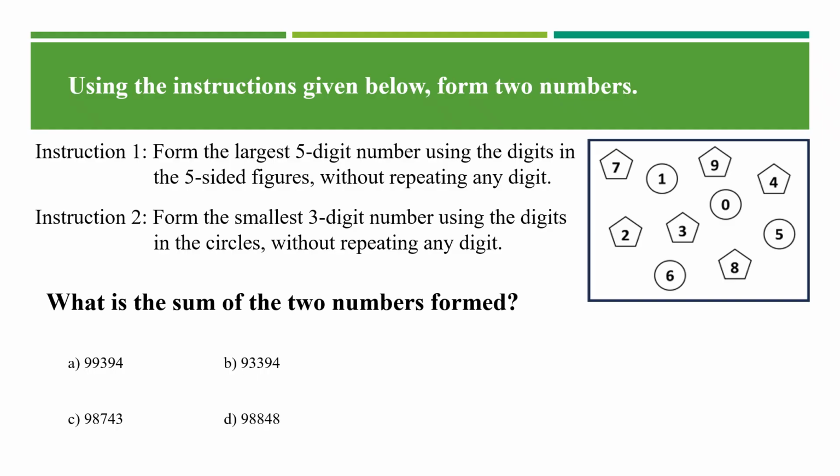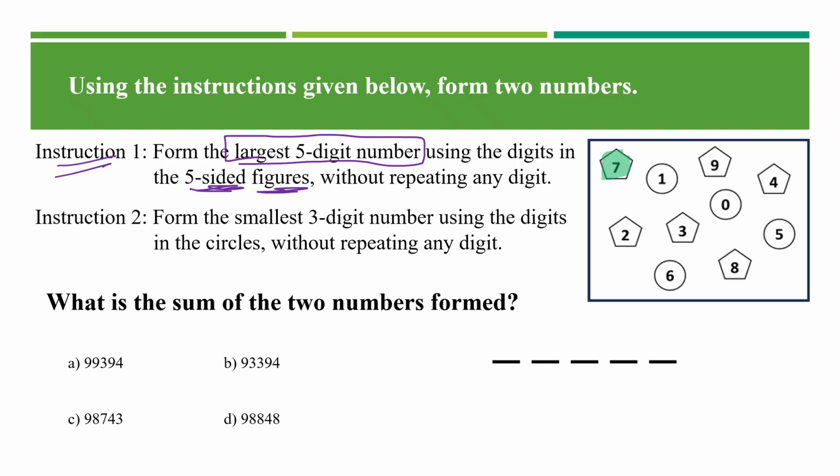Using the instructions given below, form two numbers. Okay, we'll have to form two numbers. There are conditions. The first instruction is the largest 5-digit number. Let me take a 5-digit holder. Using the digits in 5-sided figures. Okay, agreed. Let's mark the 5-sided figure.